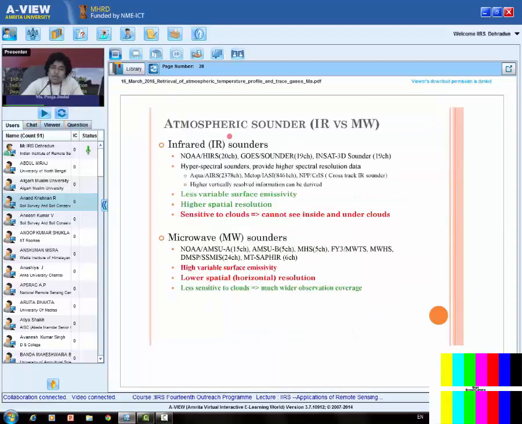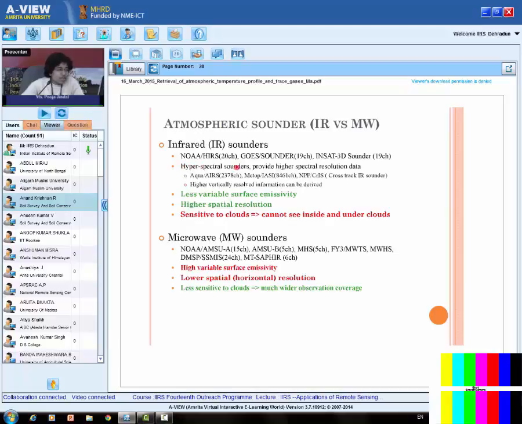Then the atmospheric sounder, again infrared versus microwave. What are the advantages and disadvantages of the two, and what are the various examples of infrared and microwave sounders? Infrared sounders include NOAA HIRS, high resolution infrared sounder. It had 20 channels. Then we had a series of sounders over the GOES satellite. GOES is the geostationary operational environmental satellite. This sensor has 18 channels. It is very similar to the recently launched INSAT-3D sounder, which also has 19 channels.